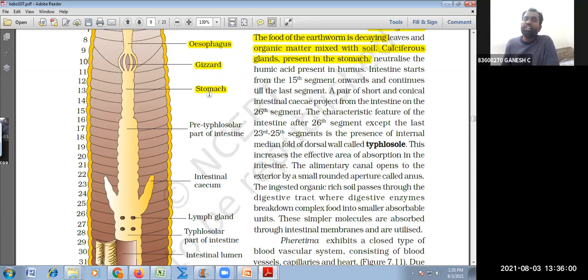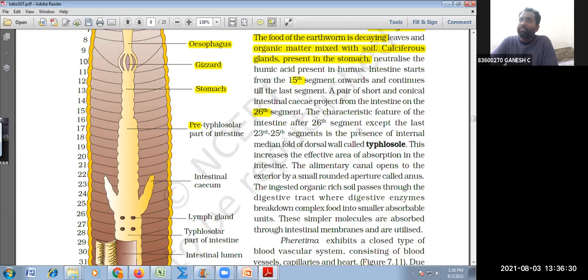From 15 to the last segment we call it the intestine. If you see here, pre means before the typhlosolar part of the intestine. I will explain what the typhlosole is shortly. Be patient. We will understand it is before the typhlosole. Intestine 15th to 26th segment, you have the intestine continuously.